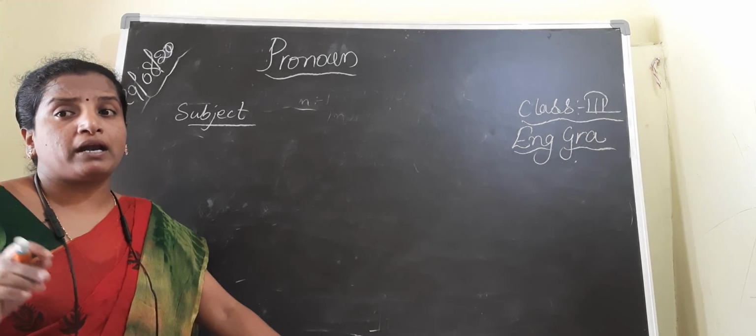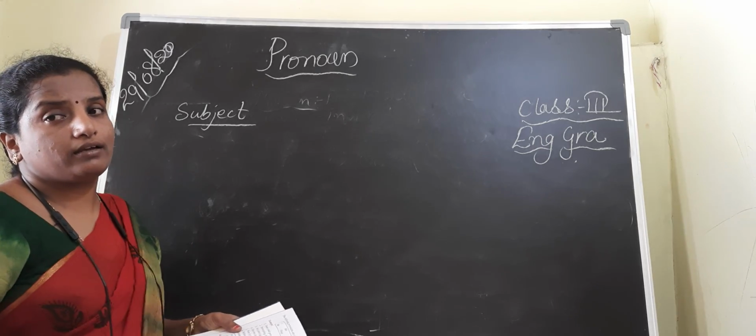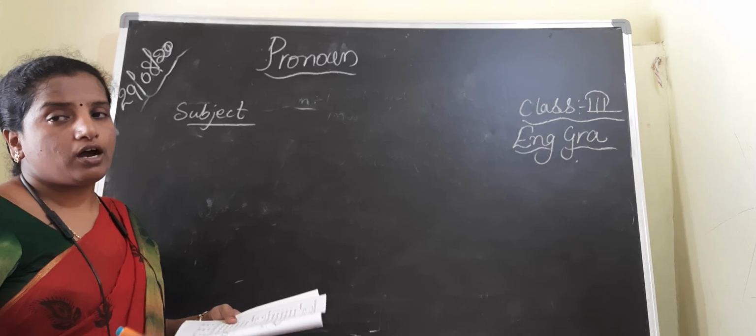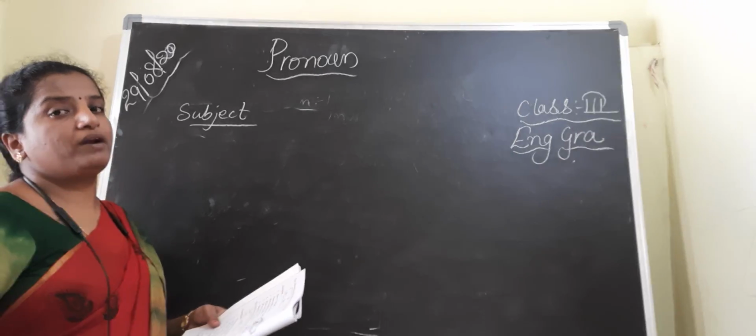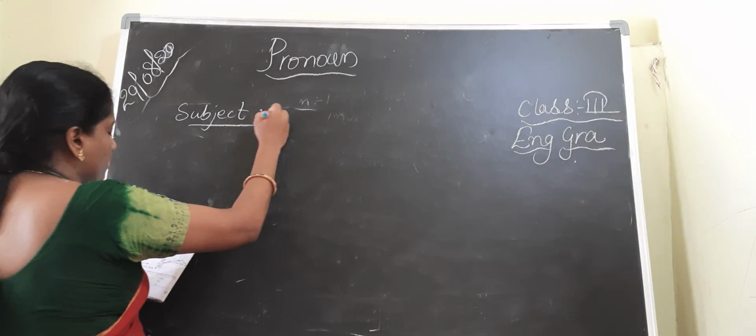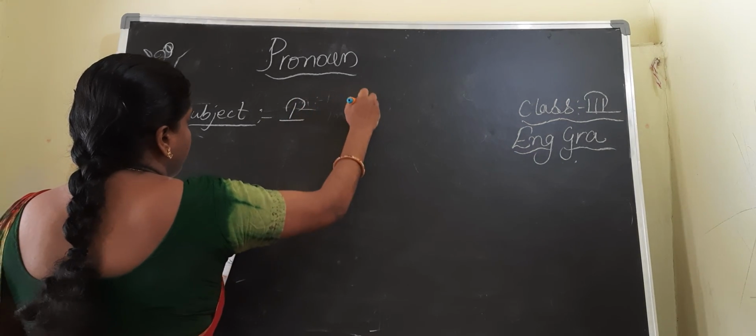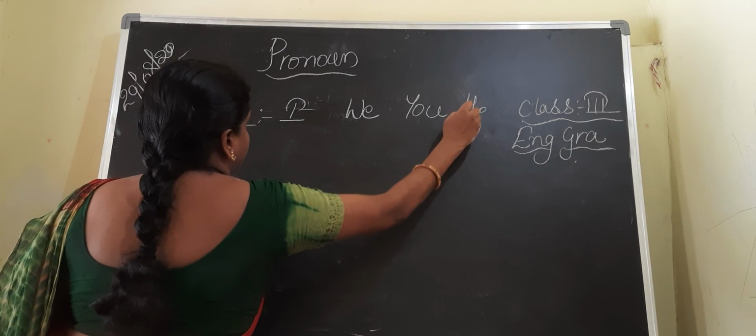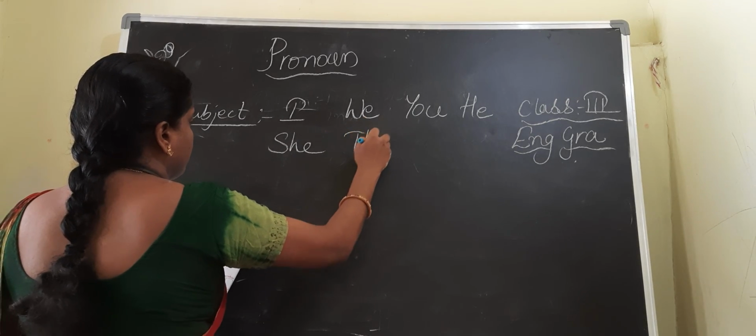There are some pronouns which are used as the subject of the sentence, which come at the beginning. All the pronouns we can't use as a subject. Only a few pronouns we can use as a subject. So what are the pronouns which are used as a subject? See: I, we, you, he, she, they, it.